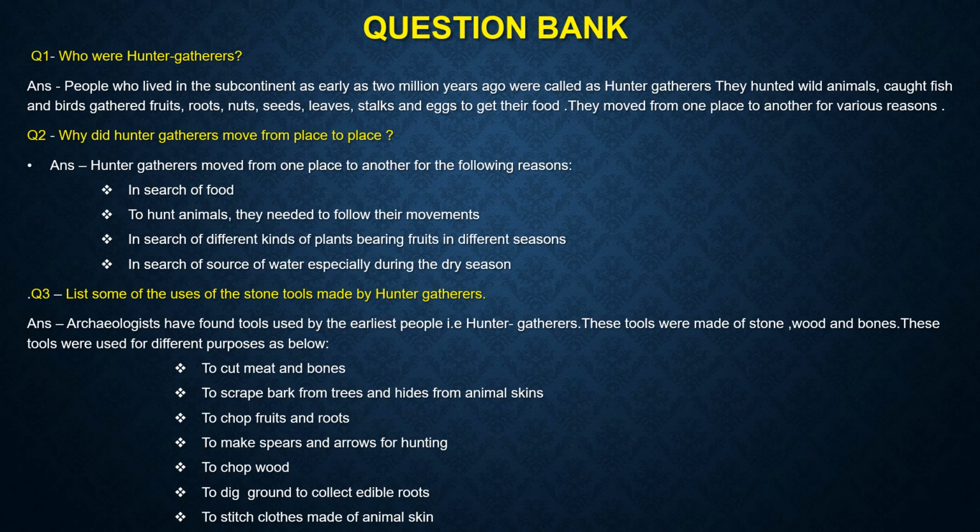So the answer is, archaeologists have found tools used by the earliest people, that is hunter-gatherers. These tools were made of stone, wood and bones. The tools were used for different purposes as below: to cut meat and bones, to scrape bark from trees and hides from animal skins, to chop fruits and roots, to make spears and arrows for hunting, to chop wood, to dig ground to collect edible roots, to stitch clothes made of animal skin.